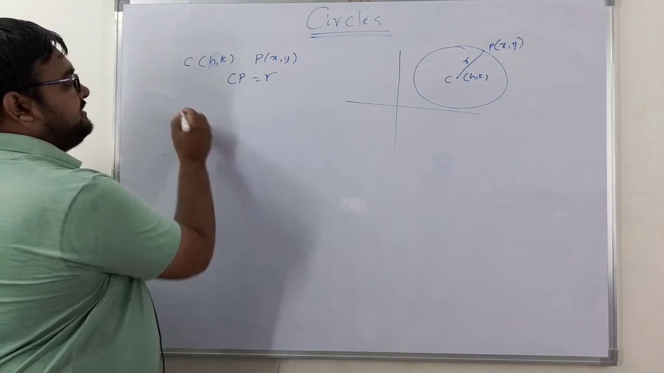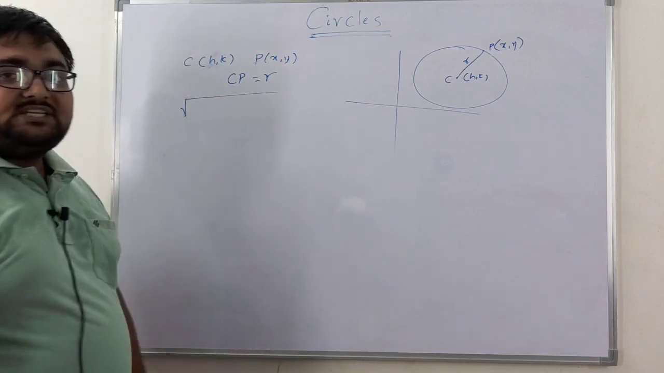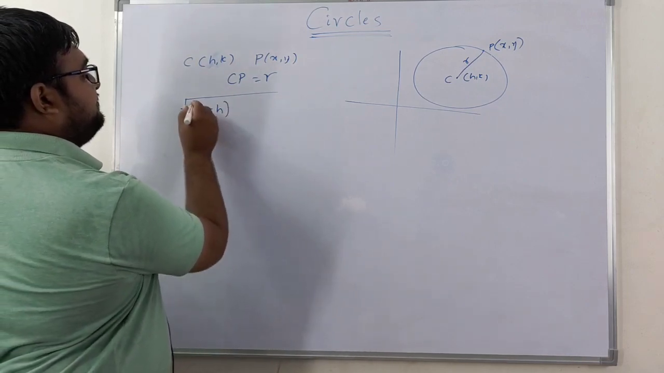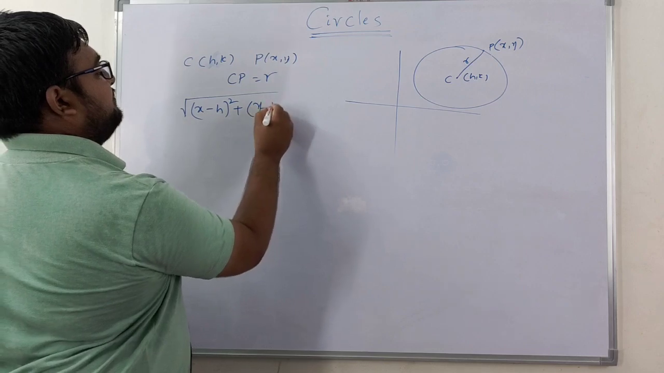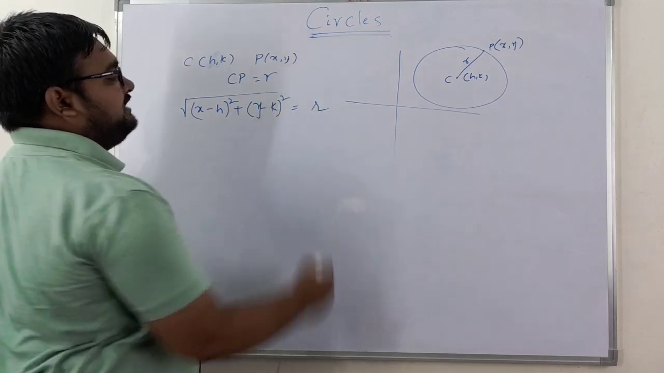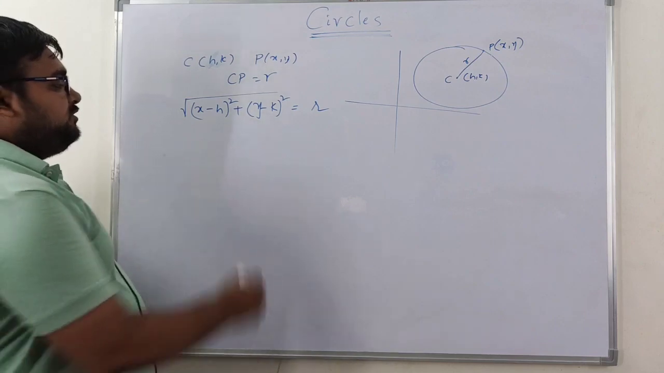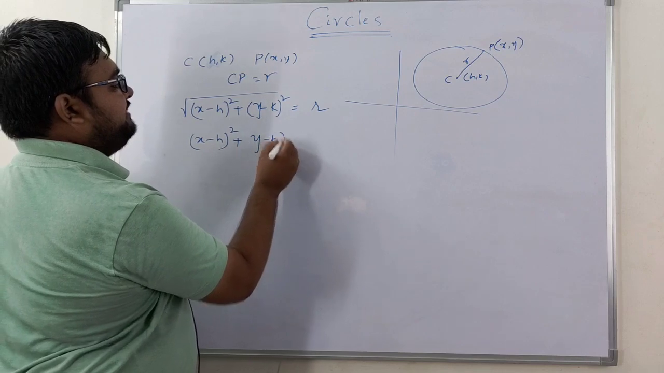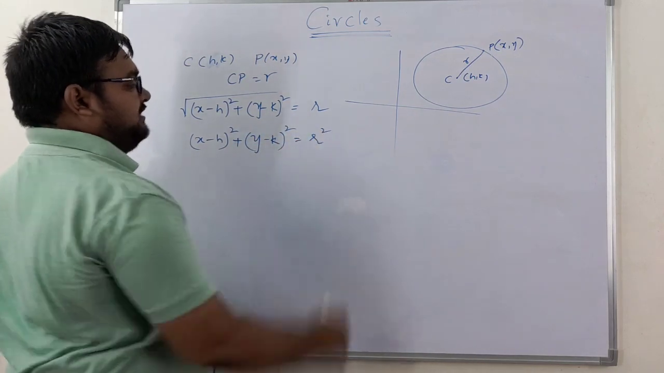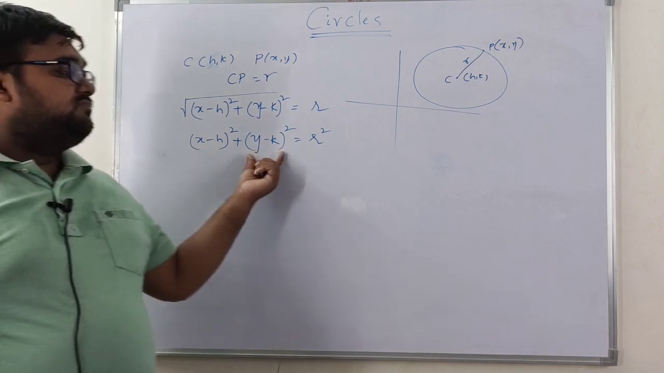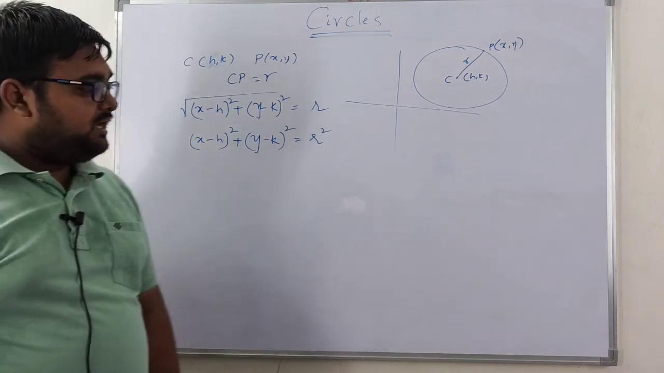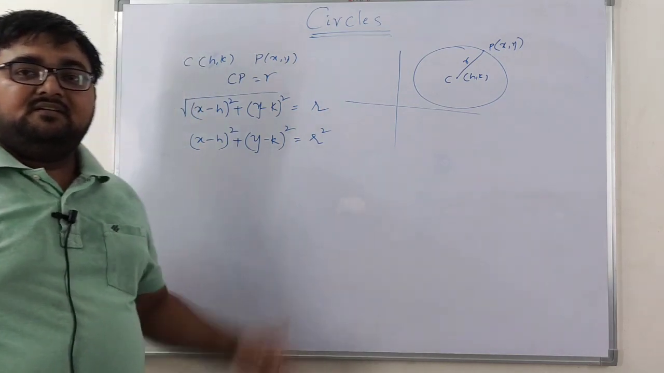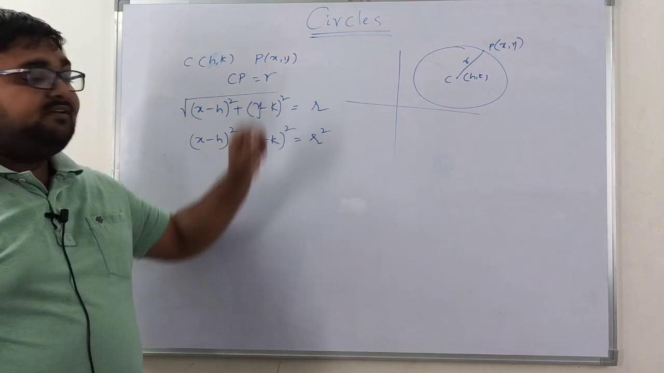Now, CP is nothing but the distance between 2 points. So the distance is given by the square root of (x minus h) whole square plus (y minus k) whole square, which is equal to r. On squaring both sides, what am I going to get? (x minus h) whole square plus (y minus k) whole square is equal to r square. This is the equation of a circle when the center h comma k and the radius r are given.